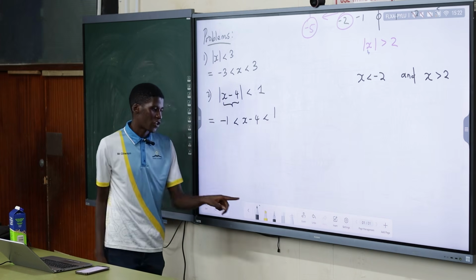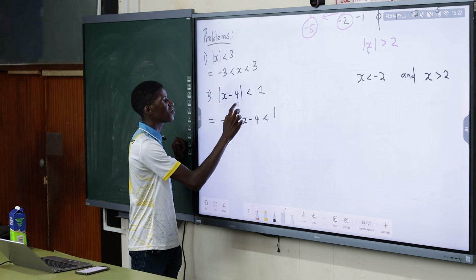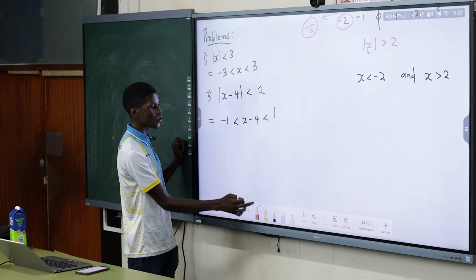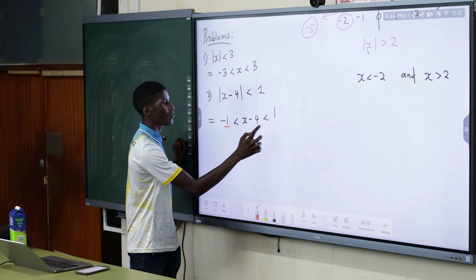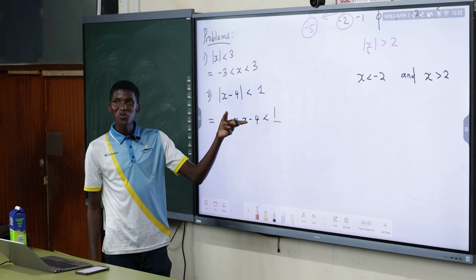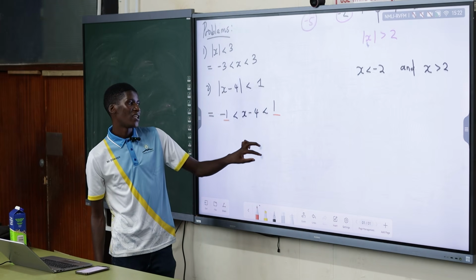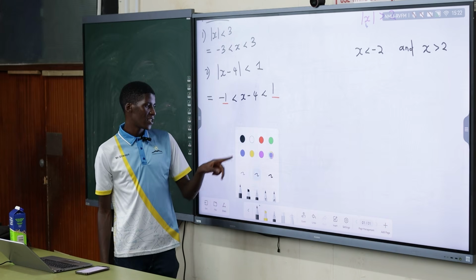Less than 1. Take the entire expression and put it between the absolute value signs, between -1 and 1, because it is less than. And then now you solve it. What must be the value of x for that to happen? How can you solve the inequality?